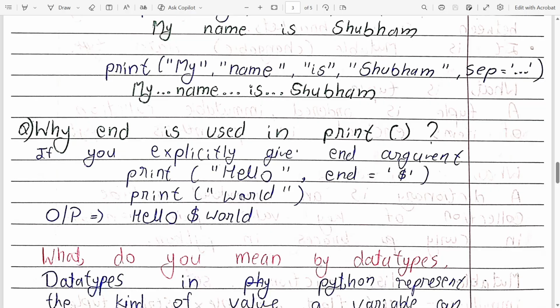So the default end argument is the newline character. Now, if you change end equals to a dollar sign, it will not change the line, and it will simply combine the two with the help of the dollar sign. Here, if you want to print a for loop in a single line, then you can use a white space.